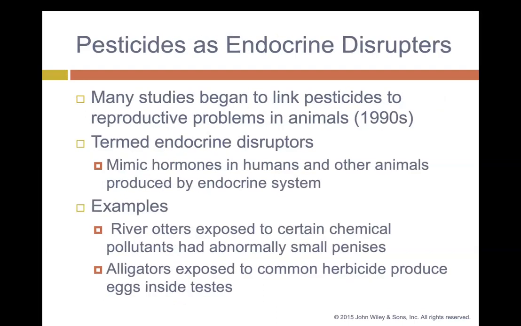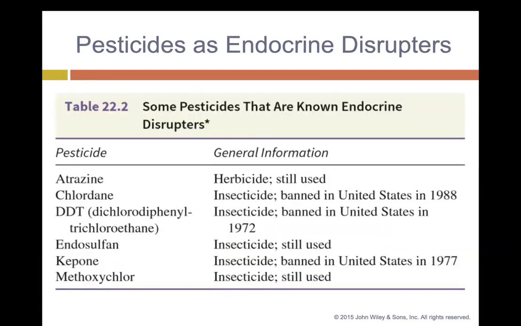They can disrupt the endocrine system, meaning pesticides can act like a hormone. They can mimic hormones and then disrupt your endocrine system. So this is a look at pesticides as an endocrine disruptor and what exactly it can do, and general information about it.